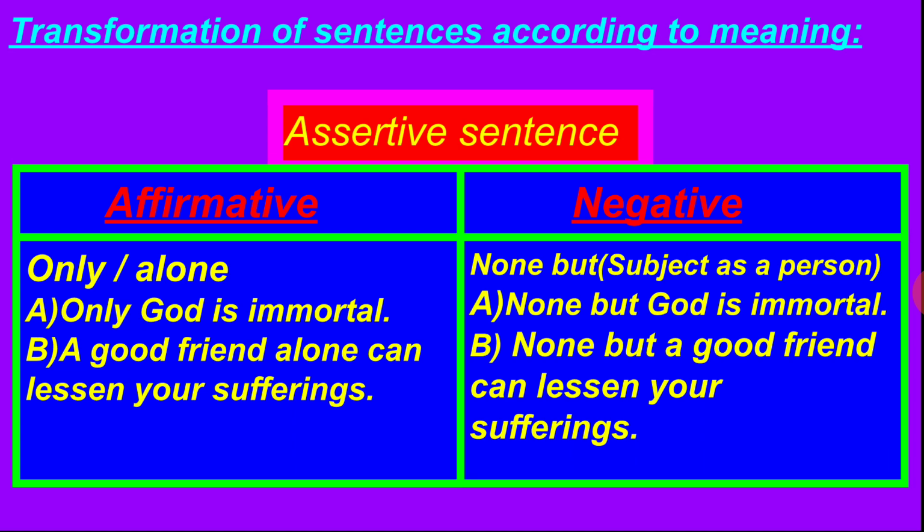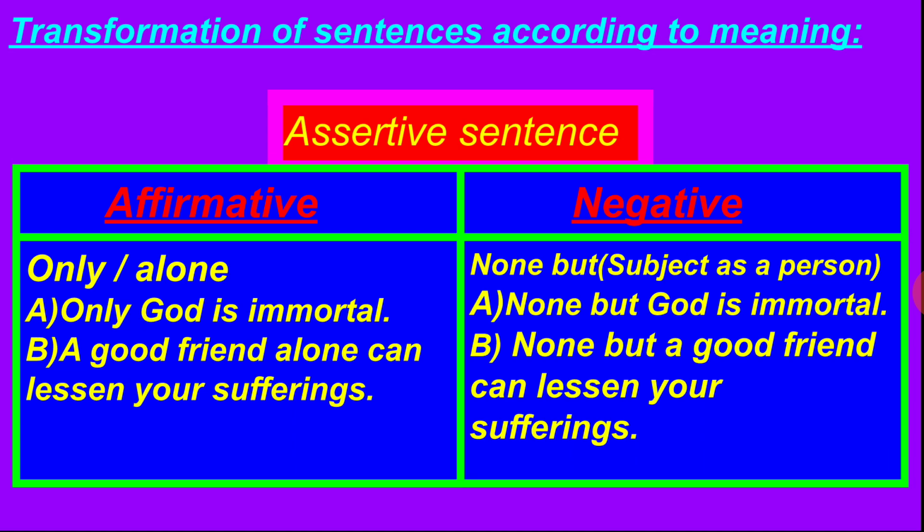Now, look at this. If there is any sentence where only or alone is used in affirmative form, to make it negative, we have to use none but. But mind it, we can use none but if the subject itself is a person. If the subject used in this sentence is a person, then to make it negative, we can use none but.